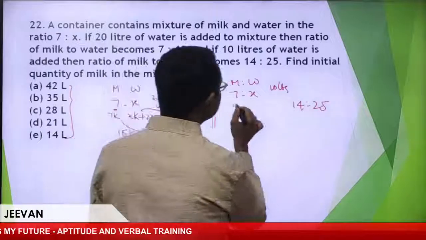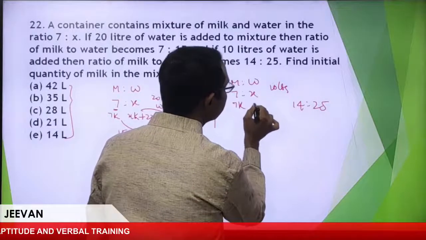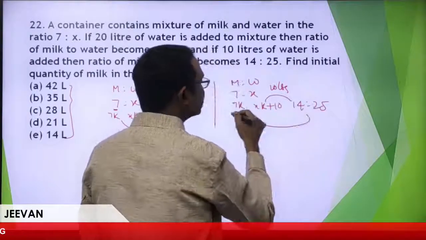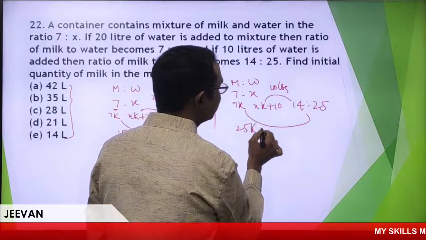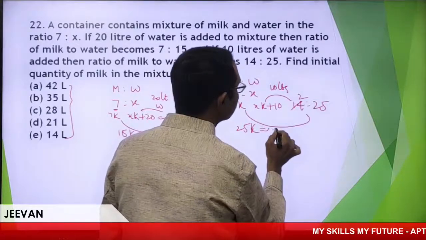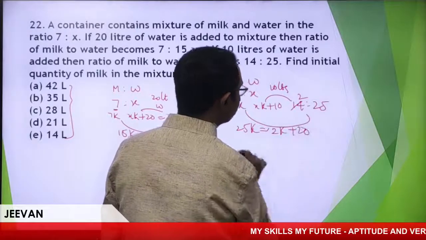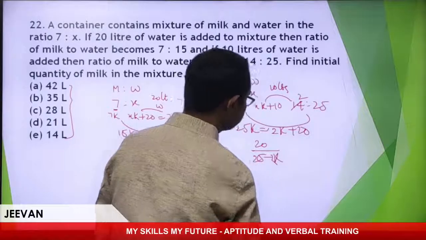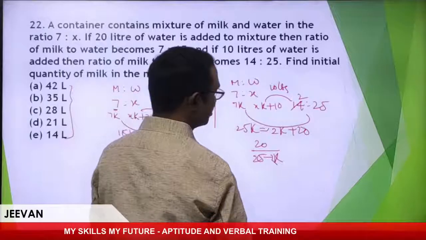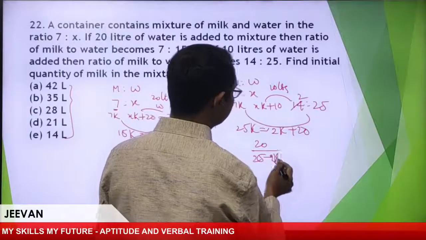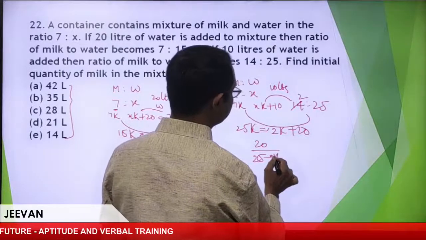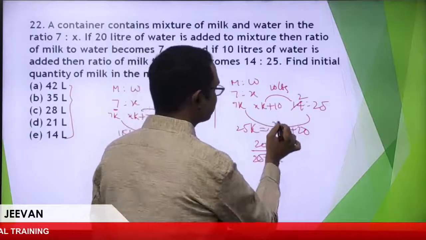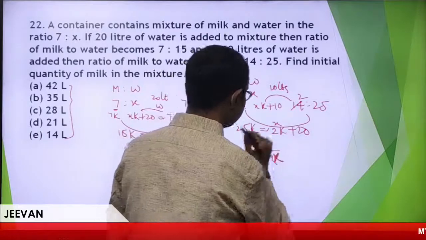Now here it is 7K, xK plus 10, which is equal to this. Again, 7 gets cancelled, so 25K is equal to 2 times 2K plus 20. Now I'll get K as 20 by 25 minus 2x.